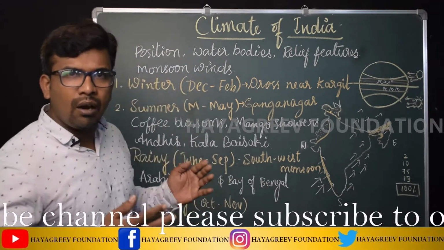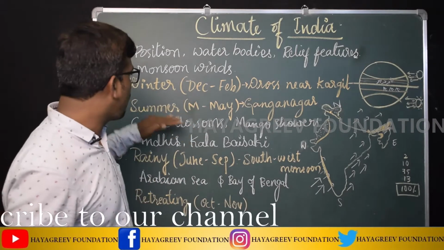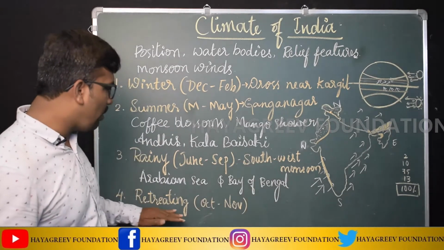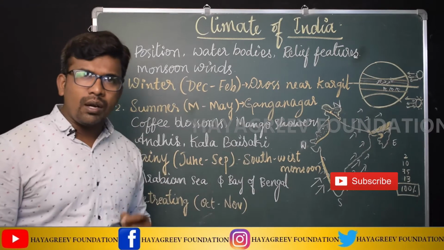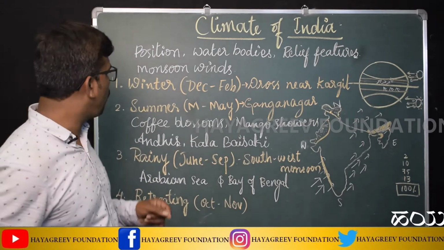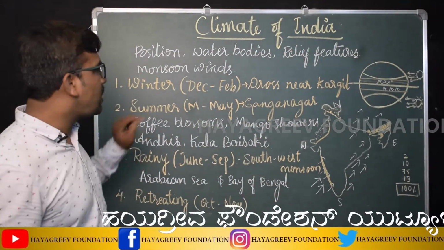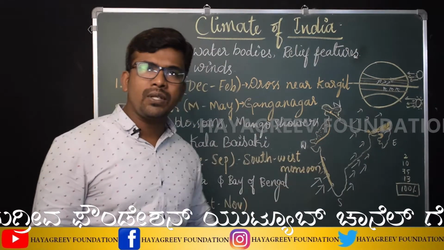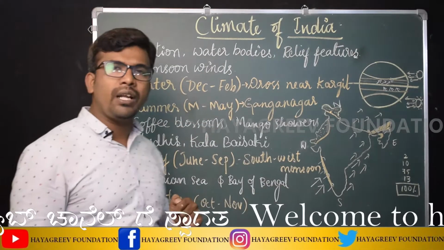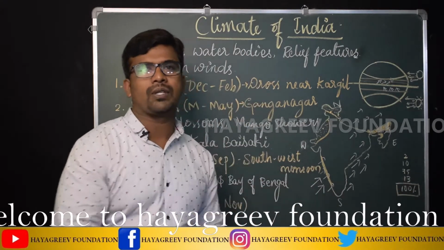Students, now we have discussed the four climatic seasons of India, that is the winter season, summer season, rainy season or southwest monsoon season, and the retreating monsoon season. Then what are the contributions of these seasons to the rainfall? Winter season contribution is 2%, summer season contribution is 10%, rainy season contribution is 75%, and retreating monsoon contribution is 13%, so that is totally 100%.